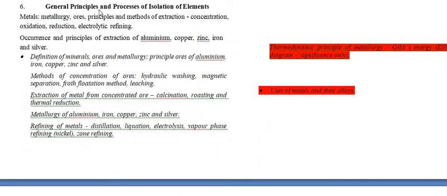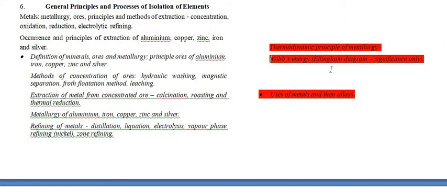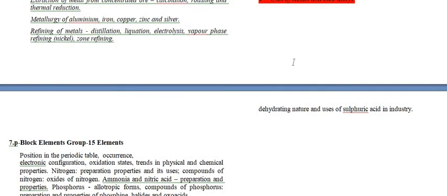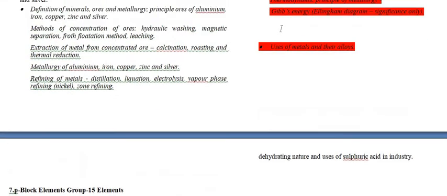Okay, if we talk about the general principles and processes of isolation of elements, then they reduced the topic Gibbs free energy, Ellingham diagram, significance only, and the thermodynamic principle of metallurgy and uses of metals and their alloys. So only 2 topics were reduced in this chapter: the thermodynamic principle of metallurgy, Gibbs energy, Ellingham diagram with significance only, and uses of metals and their alloys. Okay, understand this thing.